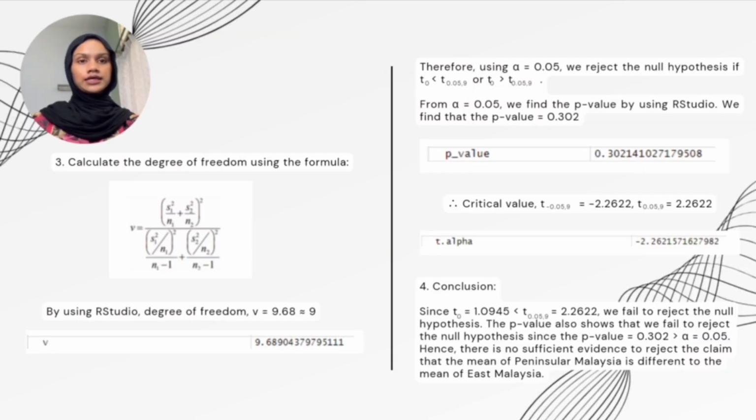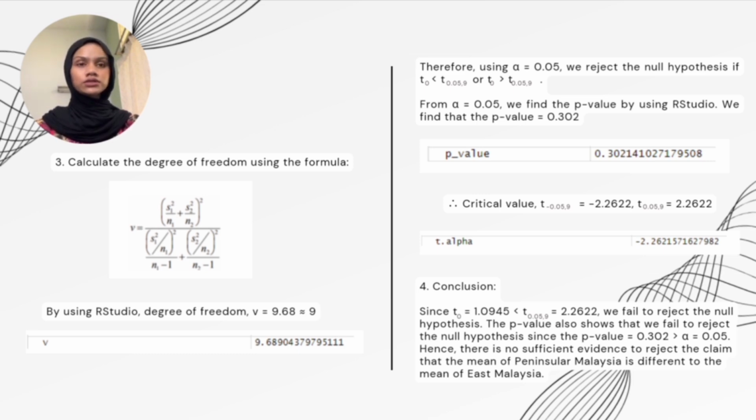For step 3 is calculate the degree of freedom using the formula as stated in the picture. So by using the RStudio, the degree of freedom that we get is V equal to 9.68 approximately 9. Therefore, by using alpha equal to 0.05, we will reject the null hypothesis if the test statistic is greater or less than the critical value.